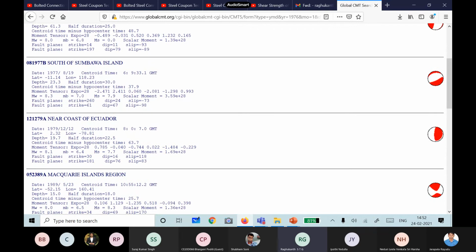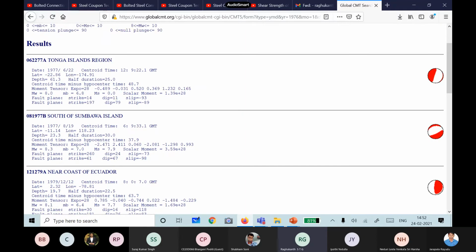Generally, if you register in this website, whenever an earthquake occurs, they will send you an email within just 1 hour of that earthquake. They will send you the date, and then they will send you this kind of ball actually, the beach ball. By looking at the ball, you should be able to identify what type of earthquake it is, how things are going to happen or not. Okay, so these are very easy, and all of you, go to globalcmt.org and practice how this looks and how to read these numbers and interpret them. So they report 2 fault planes. So now which is the correct answer? First or second?